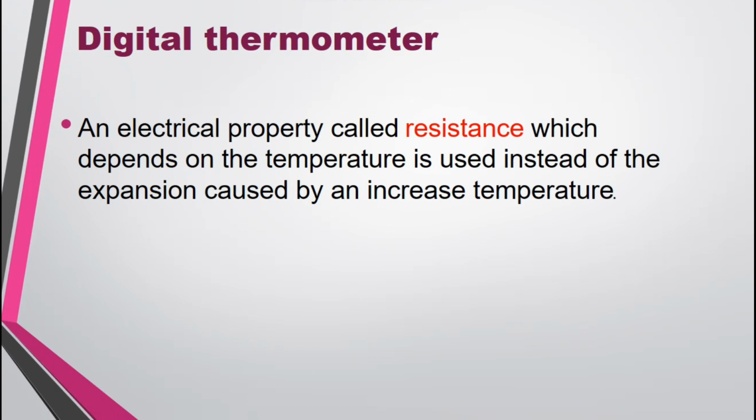Digital thermometer. There is a small difference in the digital thermometer. In the mercury thermometer and in the alcohol thermometer, we measured the temperature by the expansion of the liquid. That means by the expansion of mercury and by the expansion of alcohol only we measured the temperature. But in the case of the digital thermometer, we do not use the property of expansion. We use an electrical property called resistance to measure the temperature of objects by using the digital thermometer.